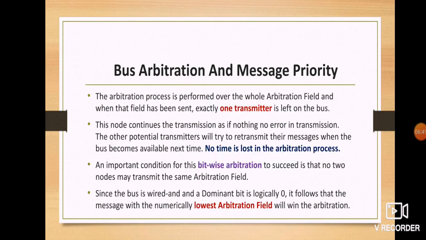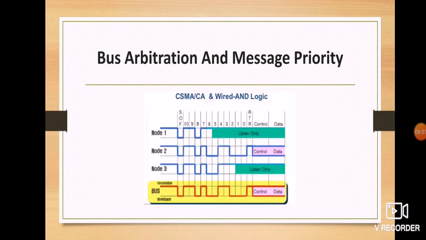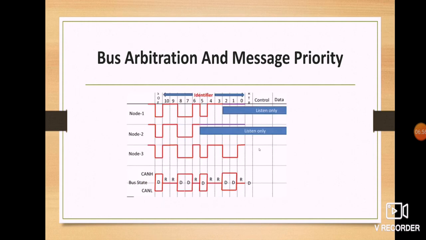Let's have a quick summary that you have to remember. The arbitration process is performed over the whole arbitration field, and when the data field has been sent, exactly one transmitter is left on the bus. So that's what here and here. Here also only one transmitter has been left on the bus, and here also only one transmitter has been left on the bus.